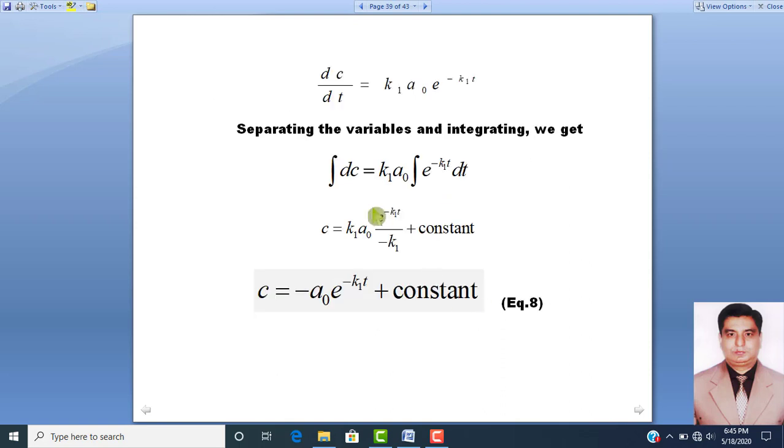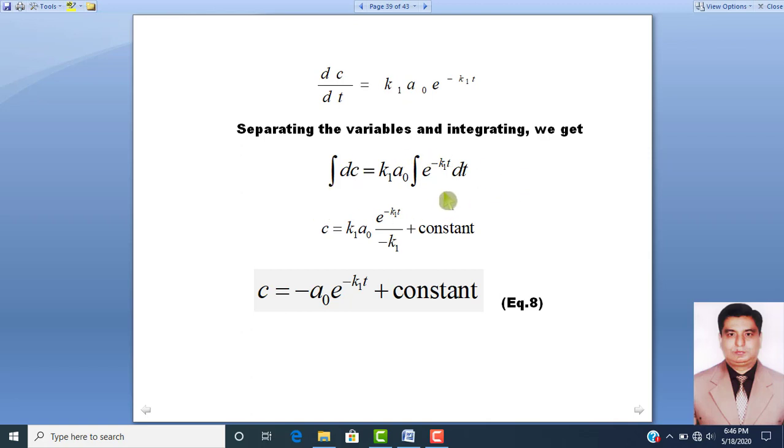So you can say that dC over dt is equal to k1 into A naught exponential base raised to power minus k1t. Dear students, if we separate the variables and integrate the equation, then you can say that integral dC is equal to k1 A naught into integral exponential base raised to power minus k1t into dt.